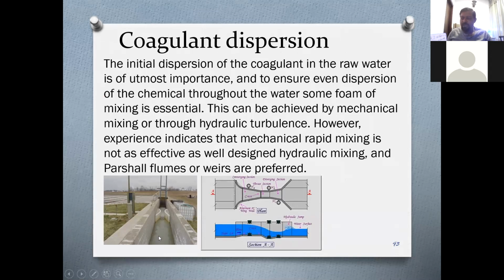This is called a Parshall flume. Now in a treatment plant, it is essential to measure flow. With such apparatus, you can see here, it creates a hydraulic jump somewhere here. Now, if you mix prior to this, it will have very good mixing in this apparatus. So that is what it means, coagulant dispersion. Now with that, I will stop this slideshow.